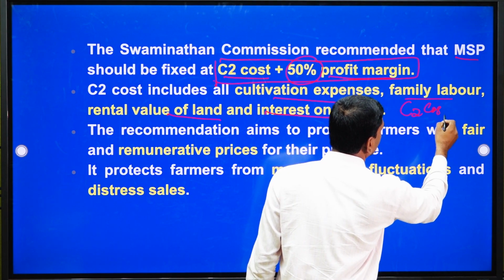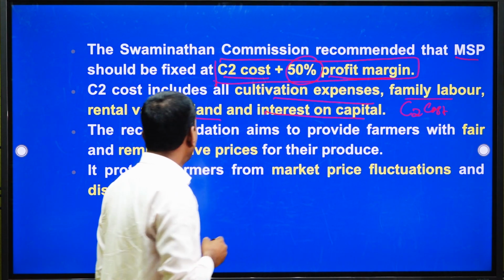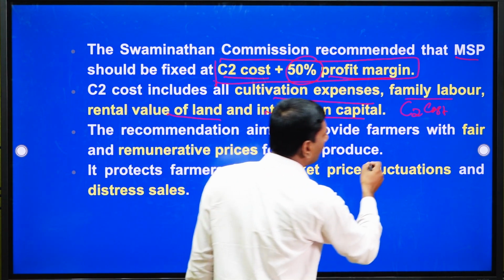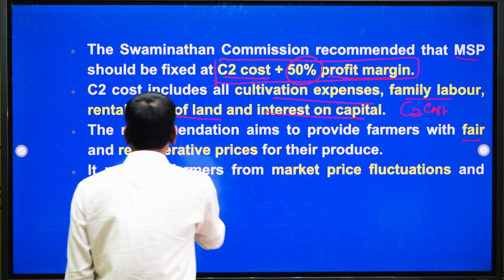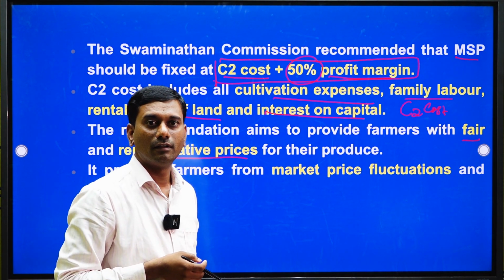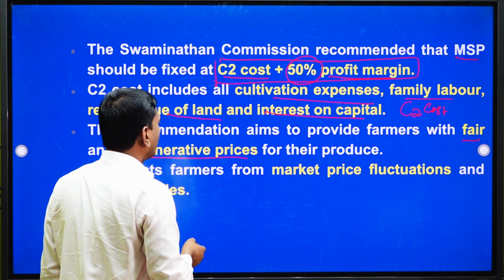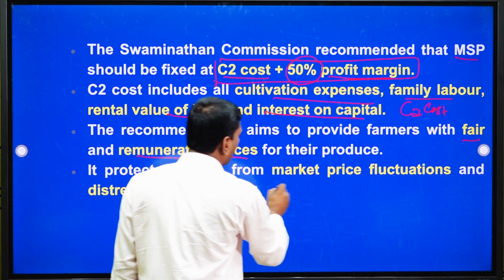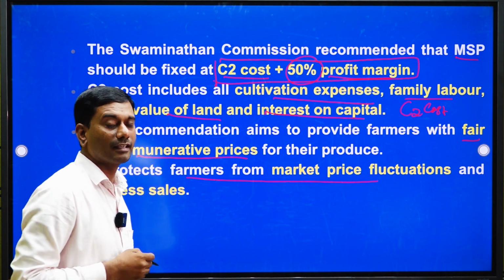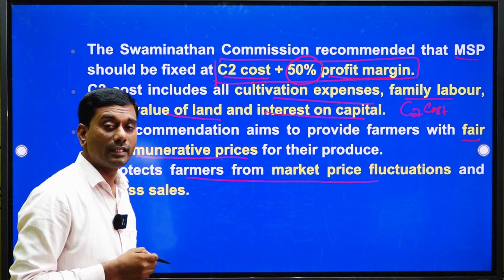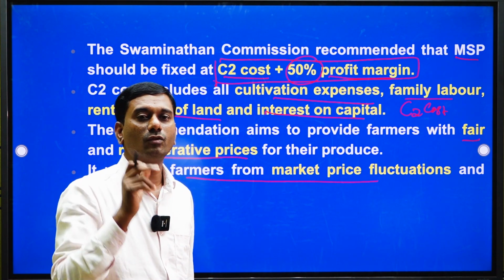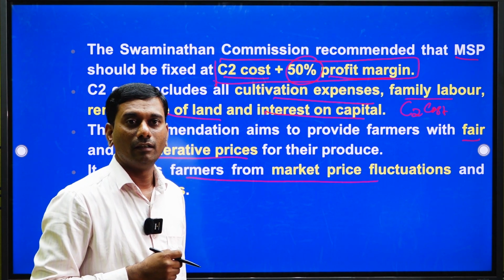The recommendation aims to provide a fair and remunerative price for the farmers' produce, with the main intention of protecting farmers from market price fluctuation and distress sale. That is why the C2 cost and 50% margin formula was introduced by MS Swaminathan.